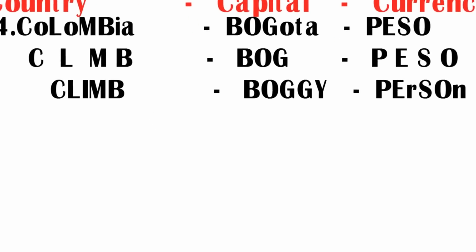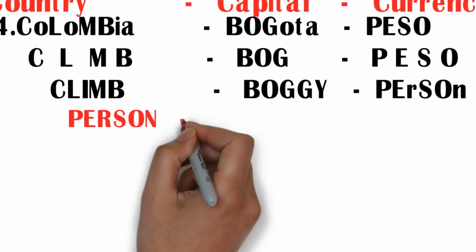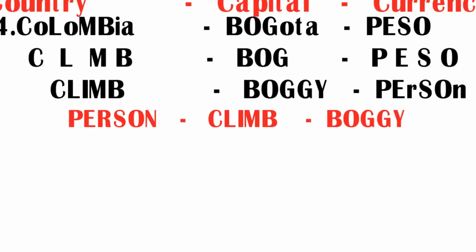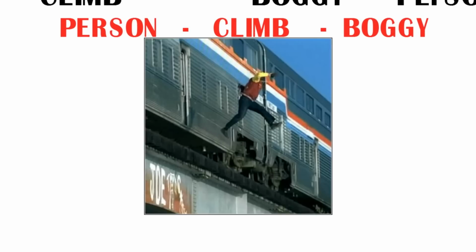But how to remember these new words? Let us see the trick here. Friends, here you can see the three new words: person, climb and bogie. Let us see the trick in the form of a sentence. I seen a person climbing from railway bogie. Here you can see the image of a person climbing from railway bogie. Person stands for currency peso, climb stands for country Colombia, bogie stands for capital Bogota.